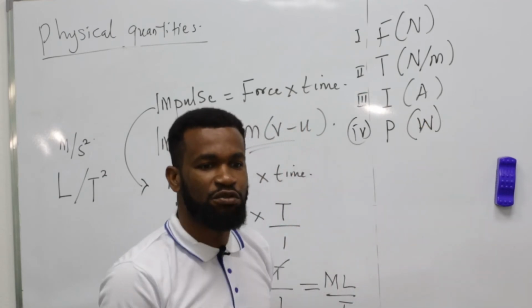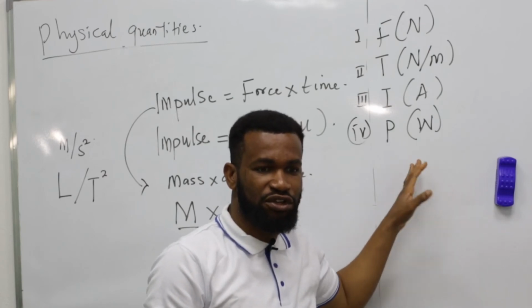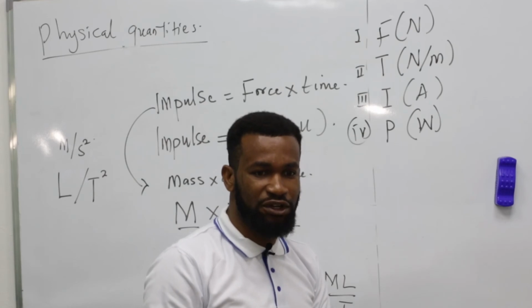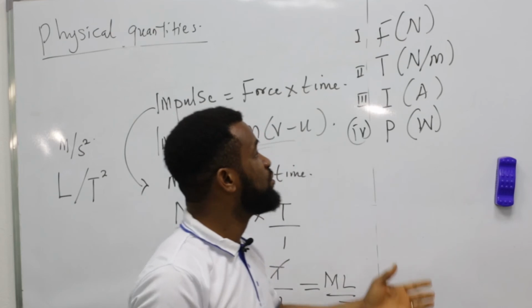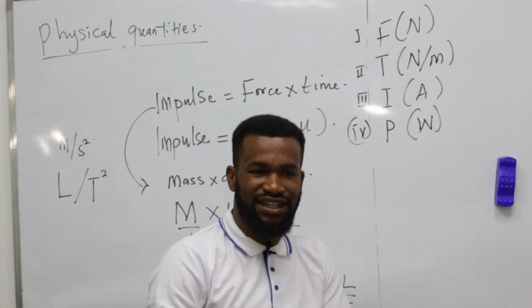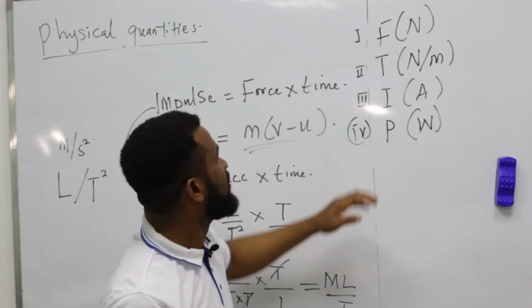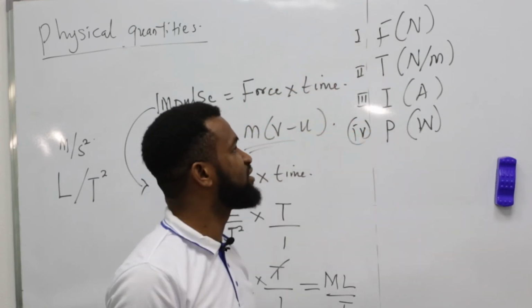So they say, which of the above are the correct SI units of the quantities indicated? All right, this is correct, and this is correct.